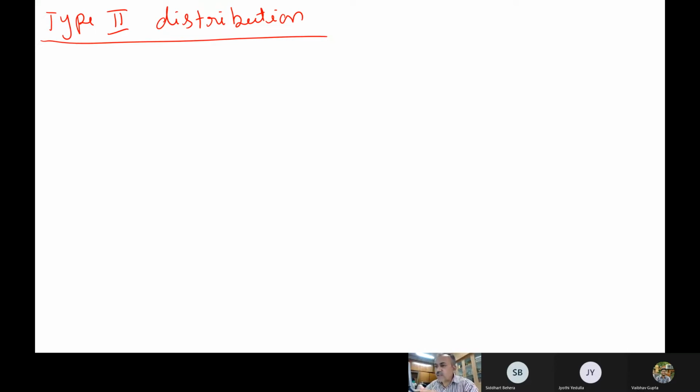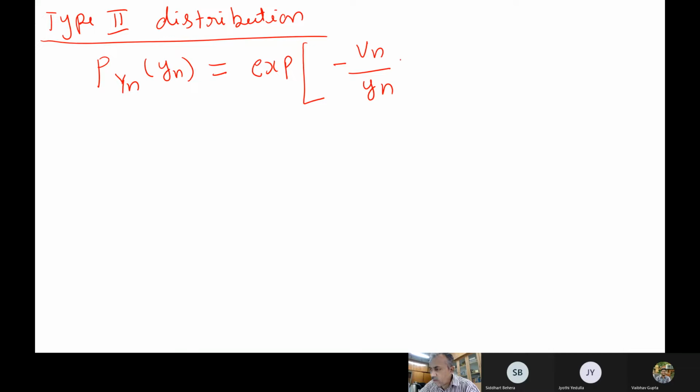Okay, so now we can write this type 2 probability distribution function. Pyn of yn is the same expression which we wrote previously, e to the power of minus (Vn by yn) to the power of k.